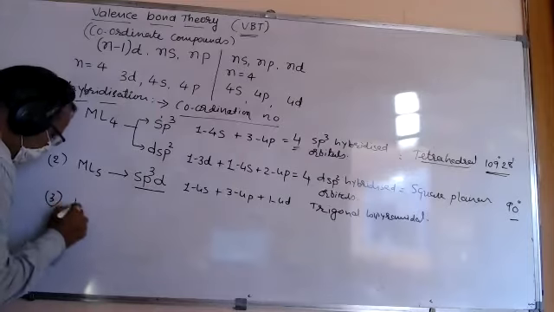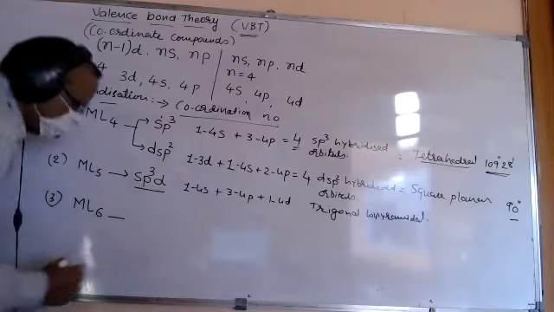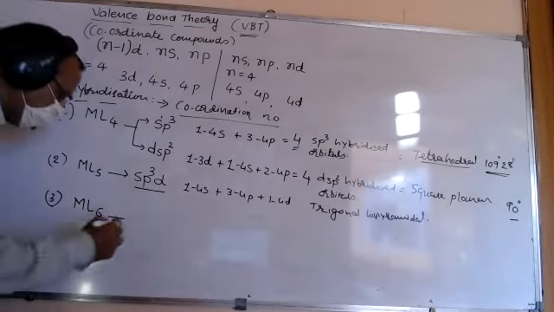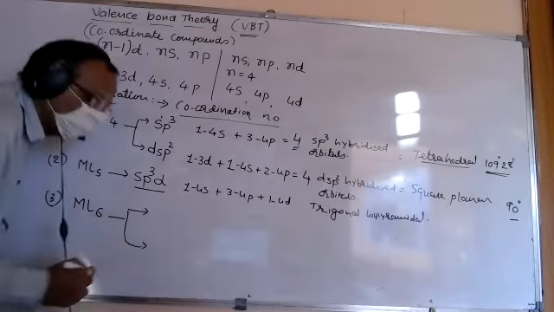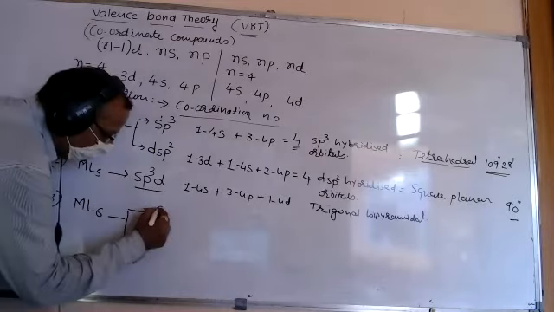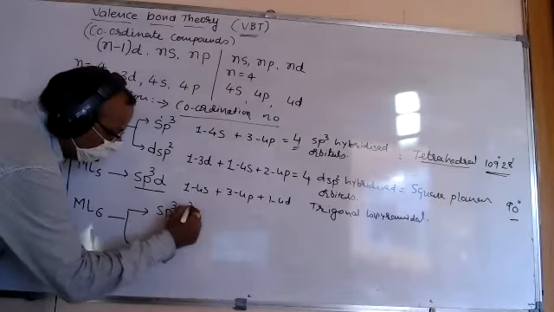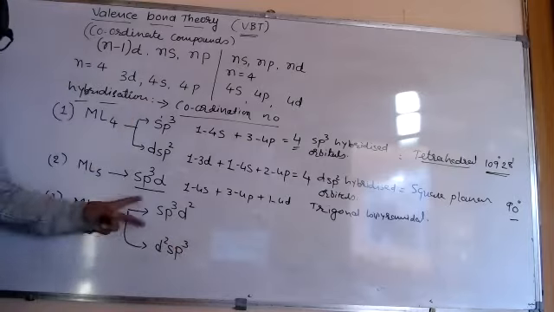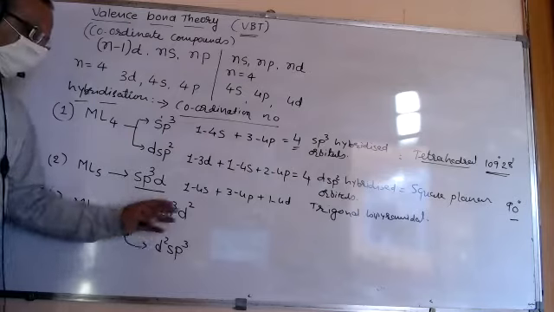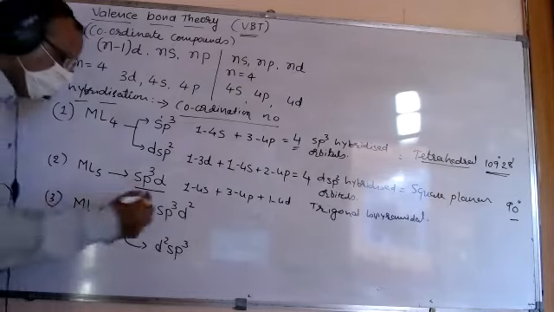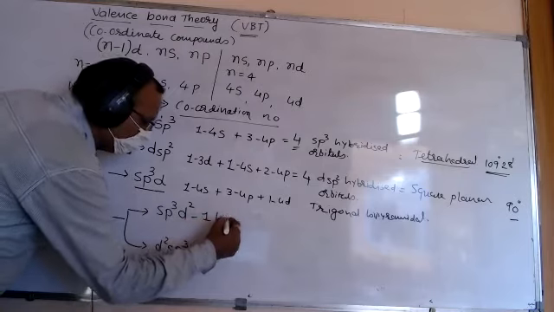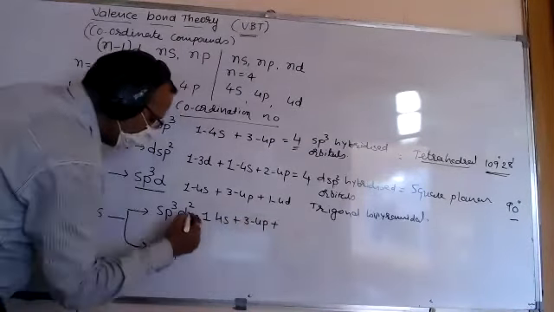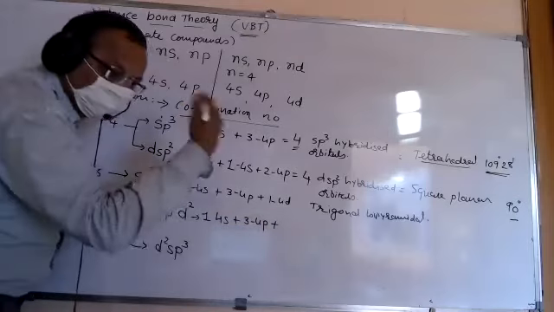Last and third type, that is ML6. One central atom with 6 ligands. There are two possibilities. One is sp3d2 hybridization and the other is d2sp3 hybridization. These both are equal, but only the d orbital is different here. In the first one, one 4s orbital plus three 4p orbitals plus d is given afterwards.